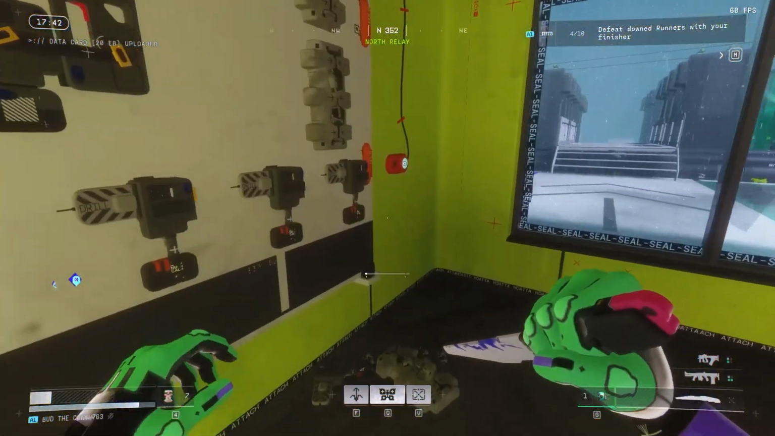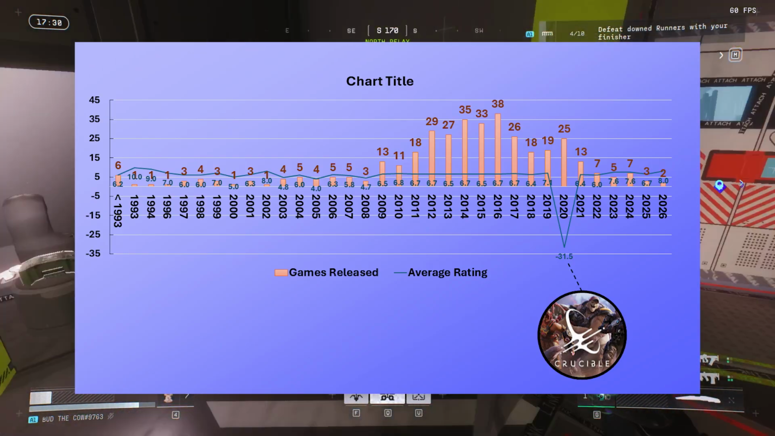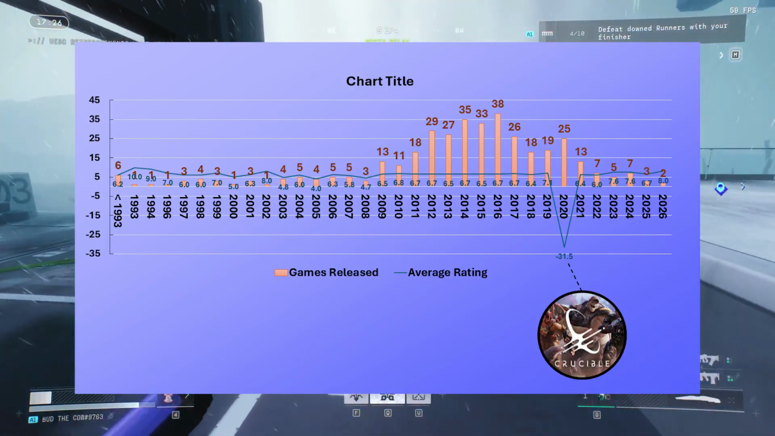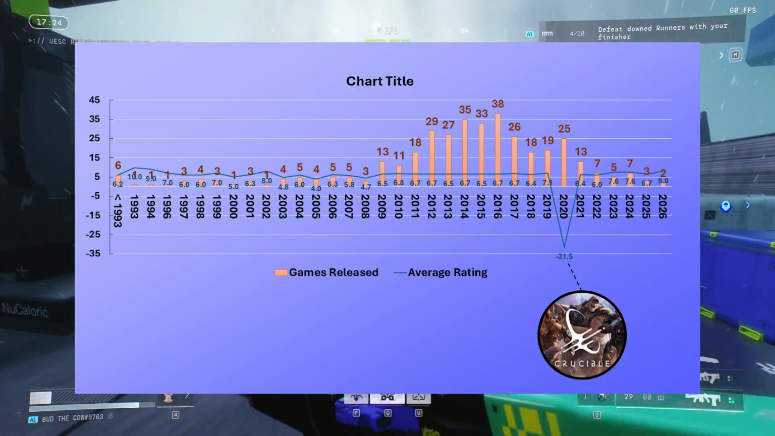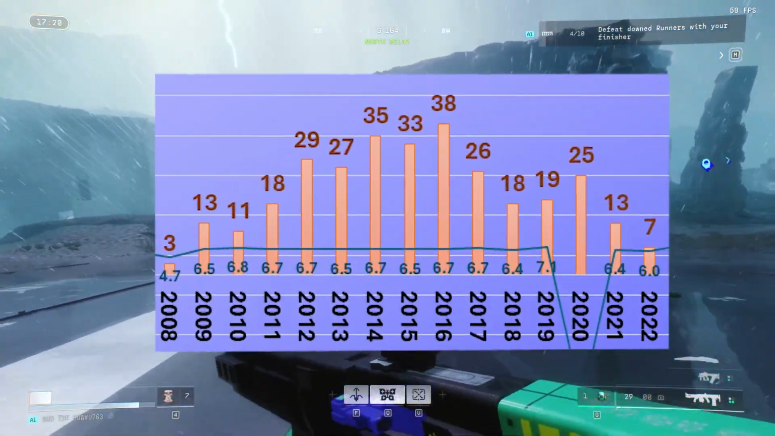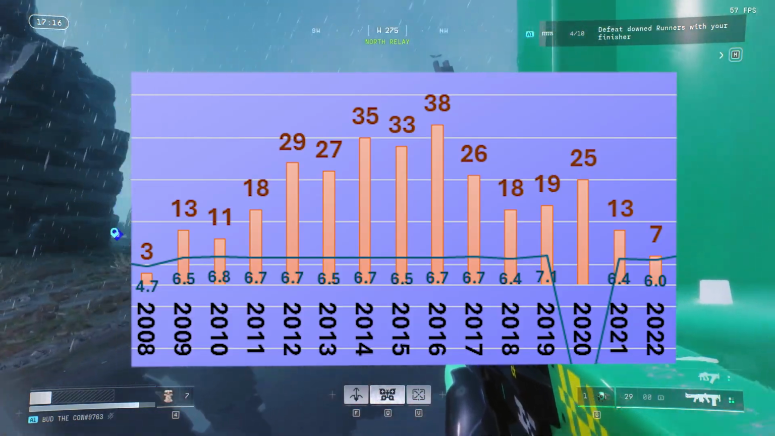Now, this next one is called Chart title. This is a breakdown of all the games in my library ordered into release date. I think it's not really surprising that my gaming decade, like my big run, has been from 2010 to 2020. And this is when I was in like school and college. So I had a lot of time to play games.